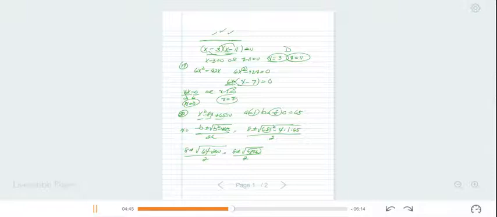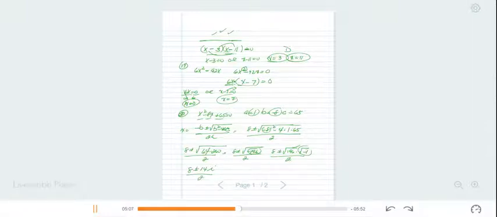So I see that this is an imaginary number, so I'm going to write this as 8 plus or minus the square root of 196 times the square root of negative 1, all divided by 2. 196 is a perfect square. That's 14. The square root of negative 1 is the letter i.